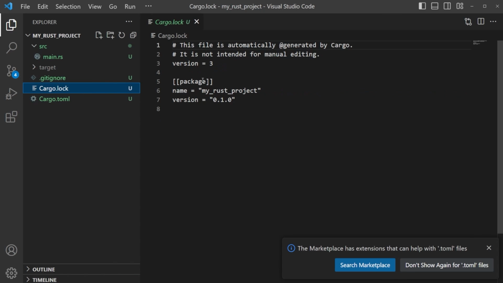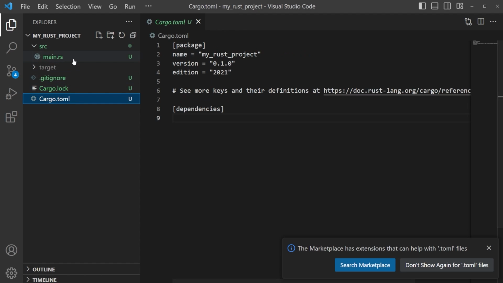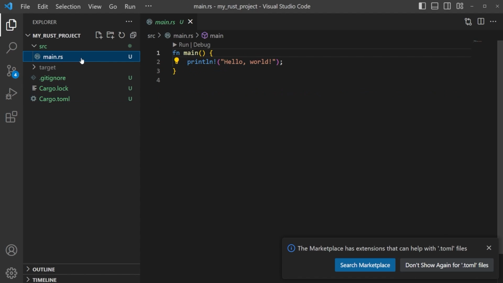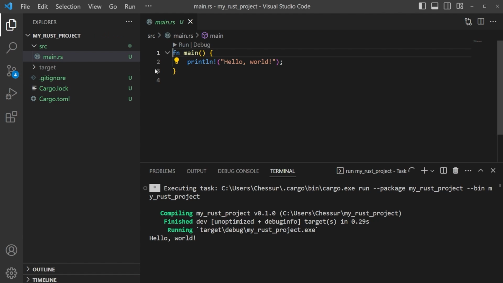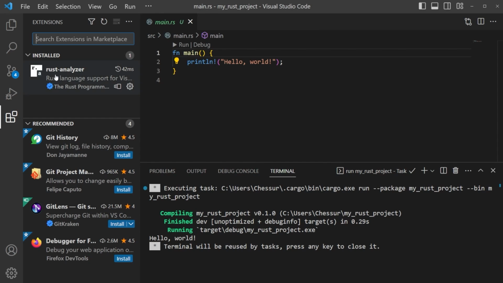You're not supposed to be editing this, as it says, do not edit. This just stores all of your dependencies for you in this lock file. So your TOML file is very important. Your other important file here is going to be your main.rs. And if we want to run this, there's a couple ways we can run our first program before we get into what the program does or any of the other stuff. We can hit run up here if we have installed the Rust analyzer tool that we went through, right? Or we can actually do it from the terminal as well.